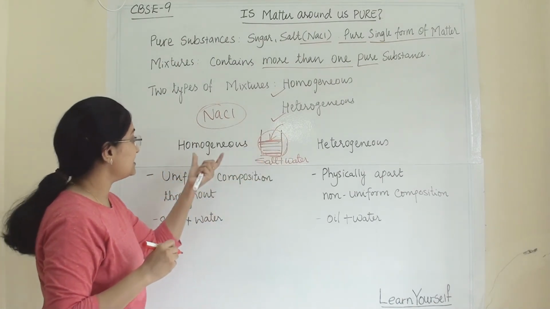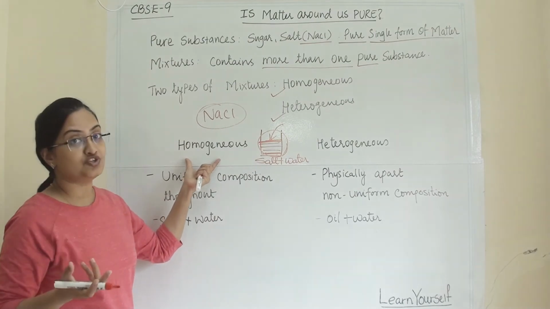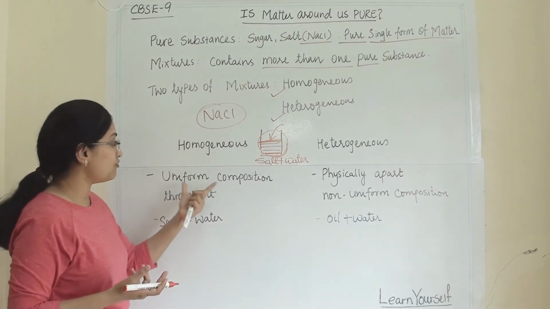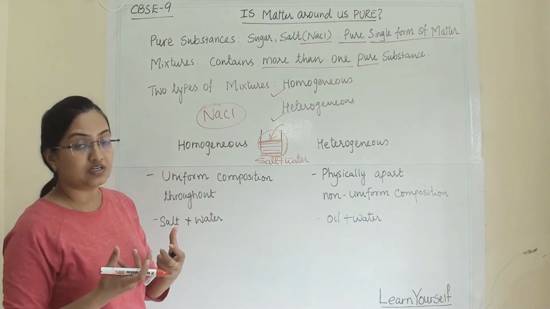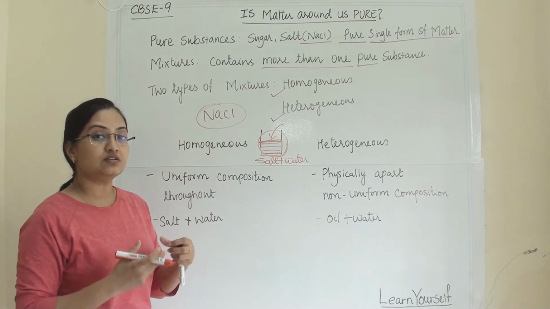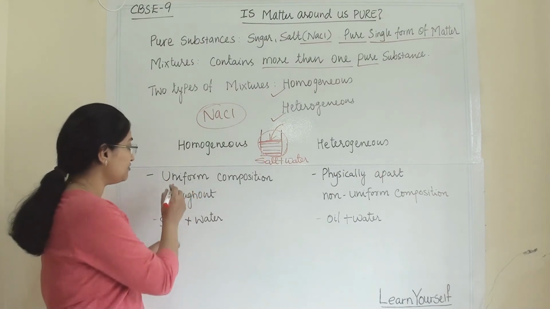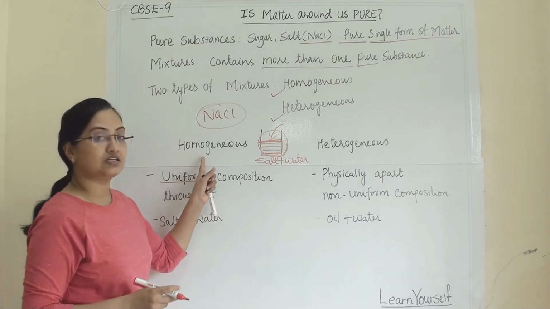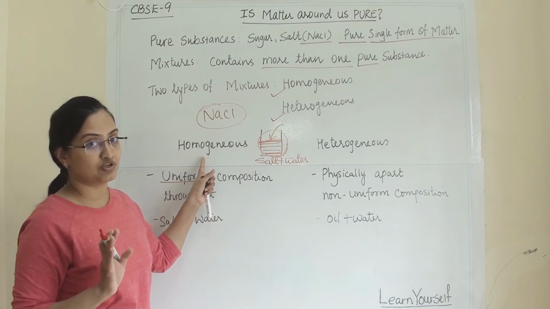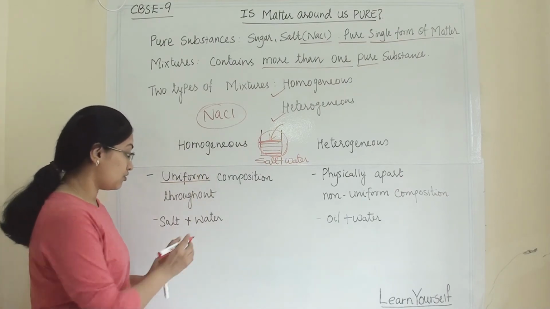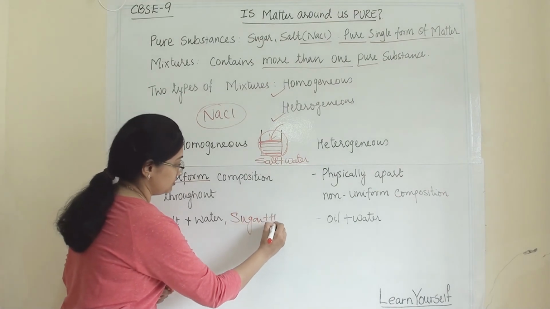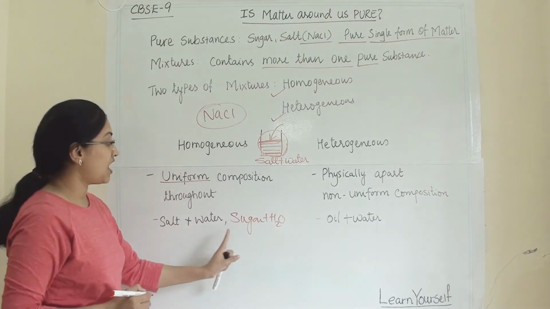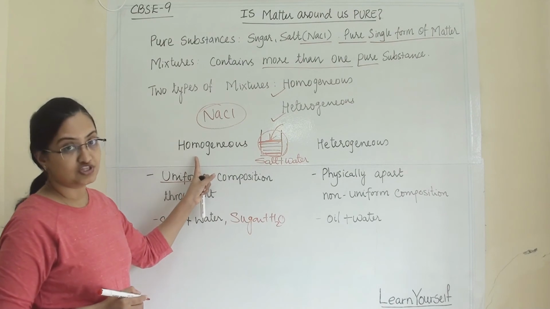That's why this is known as a homogeneous mixture, with uniform composition throughout. And you can also write sugar plus water. These two are examples of homogeneous mixtures.